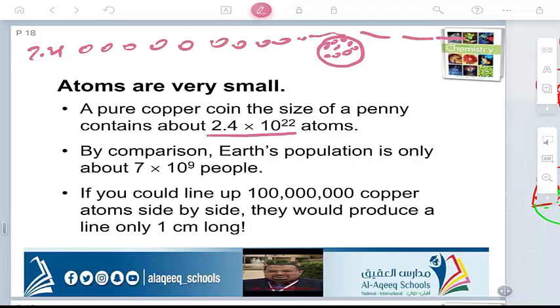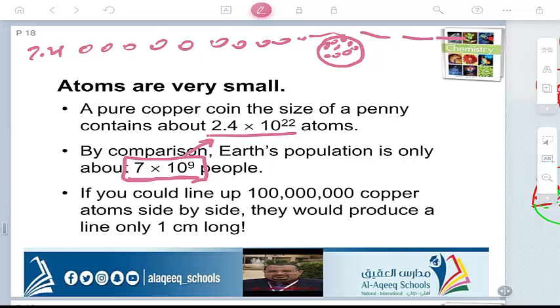The population on earth is only 7 times 10 to the power 9. Look, the number of people on earth is very large, but it is smaller than 2.4 times 10 to the power 22. It's very large.